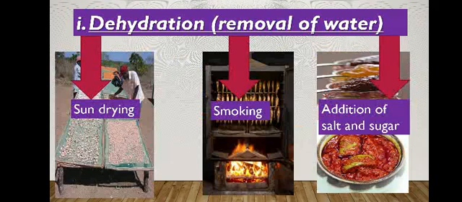Here we are showing a smoker. That is an equipment used only for the smoking purpose. In this, the heat is given at the bottom. From that, the smoke and the heat penetrate into the foodstuffs. The heat evaporates the moisture content. The smoke gives a smoky flavor and texture to the foodstuffs. That is the smoking process.